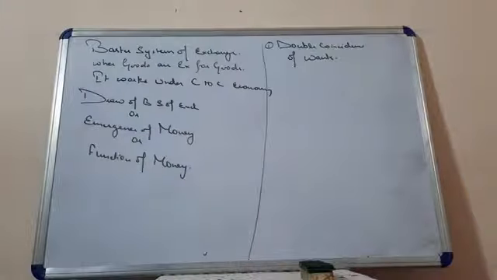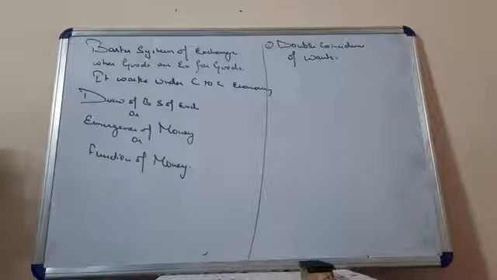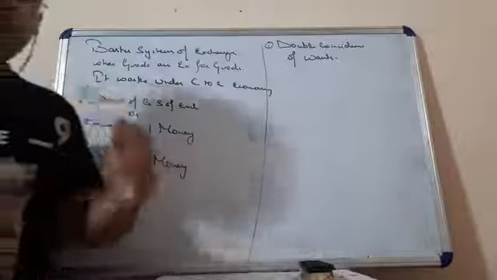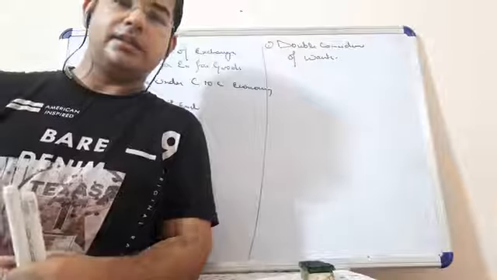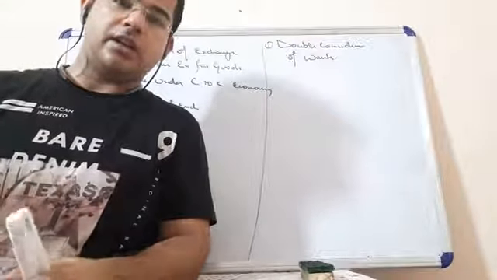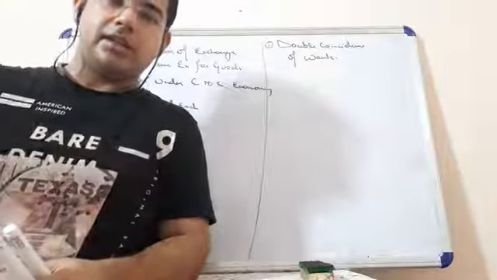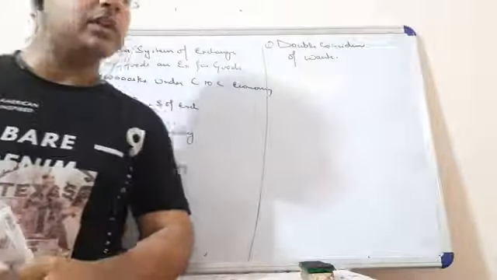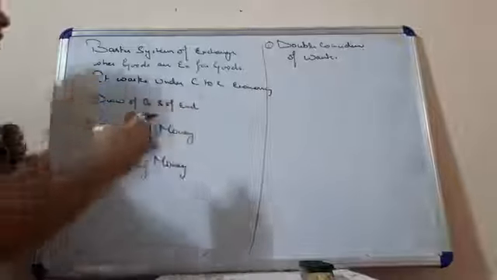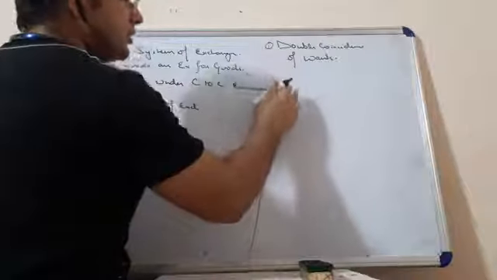Okay students, many of the teachers use different definitions for the double coincidence of wants, and many times it gets complicated. The thing we require is needed by the other person, and the thing the other person has is needed by us, and it becomes very complex and we are not able to understand the meaning of it. So better I'll give you the best and the easiest definition of it.